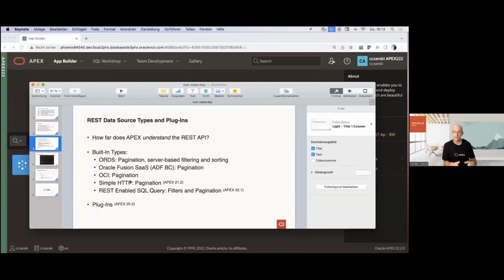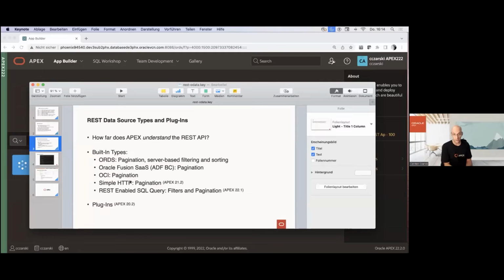So OData is a standard set around a lot of things, and parts of that are the pagination, the server-side filtering, and the sorting. And a plugin developer can now craft an implementation which is able to translate interactive report filters, for instance, to the syntax which the very REST service understands. The plugin is able to translate the request of Apex to get me rows 101 to 200 to a syntax which the other REST API understands.